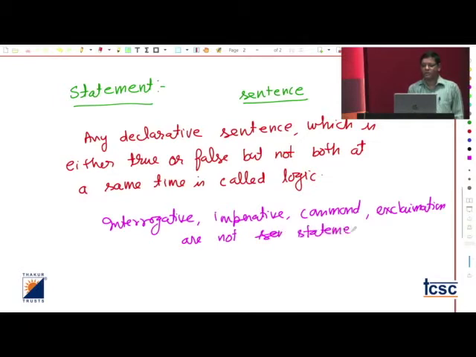These are not statements. It should be declarative. Whatever sentence you find, if it is declarative and we can find its truth value, it could be true, it could be false, but it should not be both at the same time. Then you can claim it's a statement.